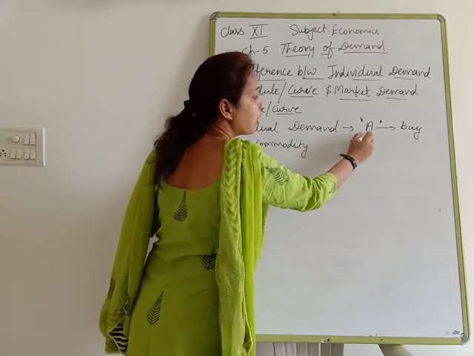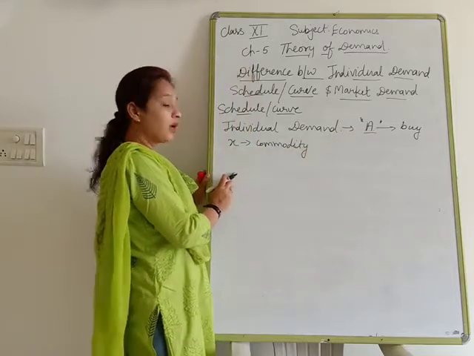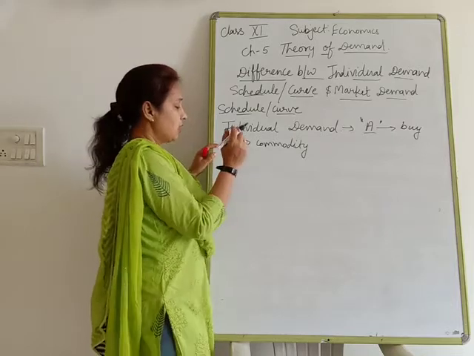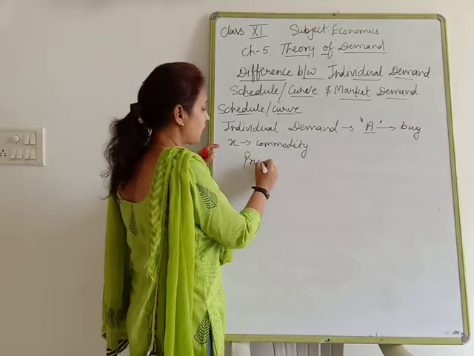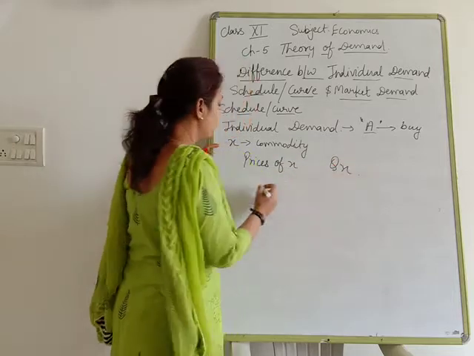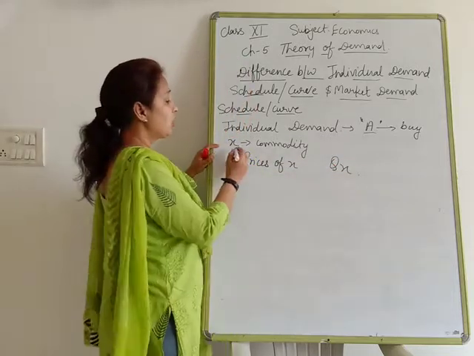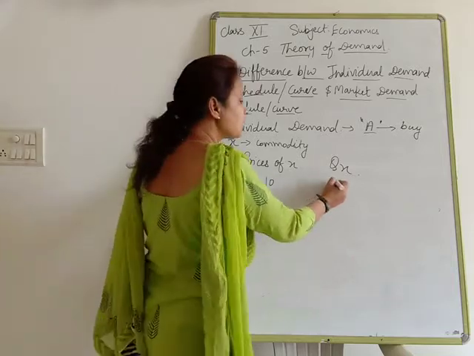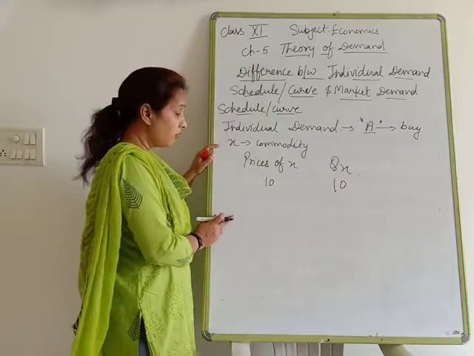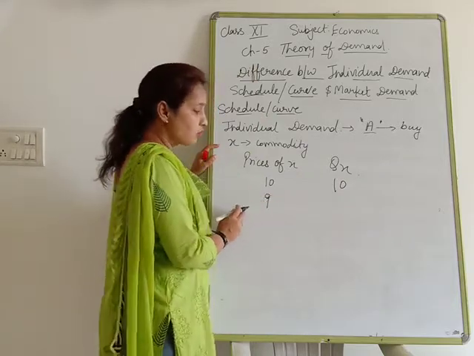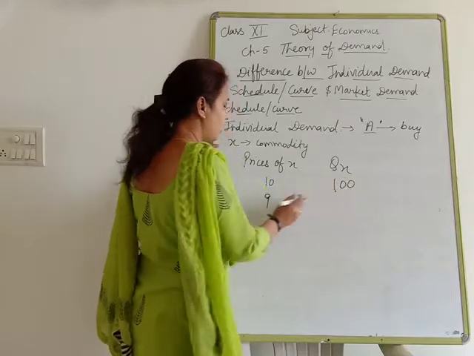It means he is a particular, individual buyer, and he is going to purchase a commodity whose name is X. Suppose we have the price of X and the quantity of X. If the price of the commodity X is 10, then how many units is he going to purchase? 10 units.